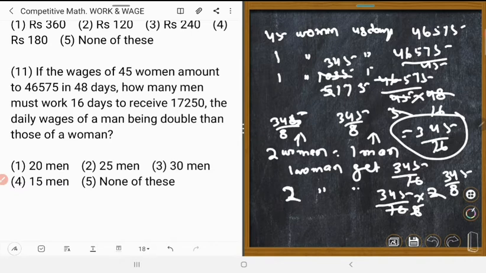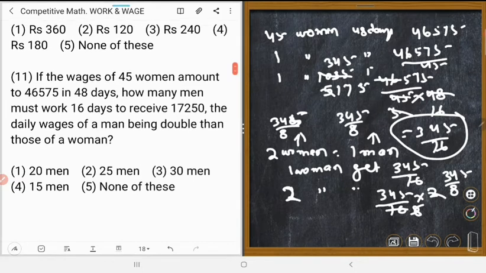So, what is asked? The wage of a man being double that of a woman. So how many men will earn 17,250? Could you understand?